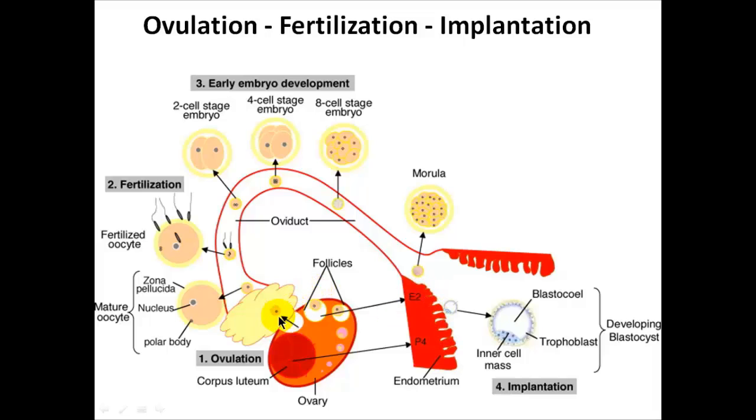As we look, when the ova has been ruptured and goes into the fallopian tubes, fertilization usually occurs in the upper one-third of the fallopian tubes. This is where the sperm usually have to meet the ova, or it will not be developed enough by the time it goes down to the bottom of the fallopian tubes and embeds itself onto the wall of the endometrium. On the way, cell division continues to happen.